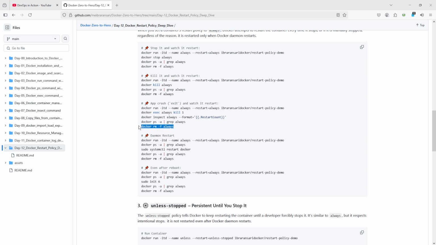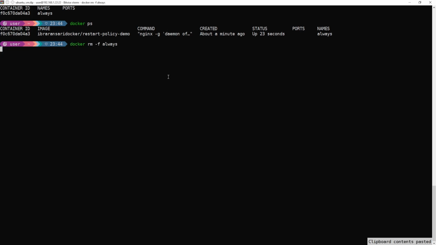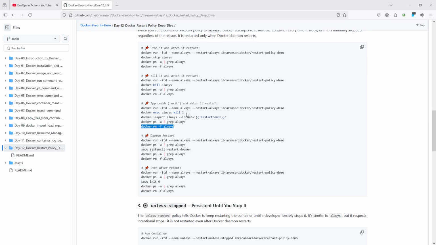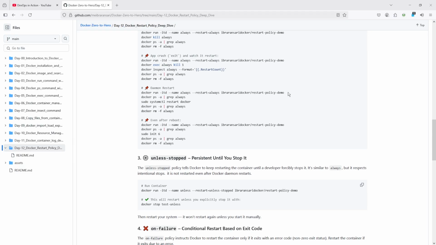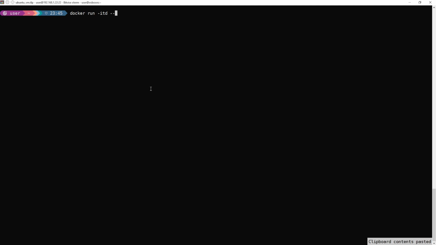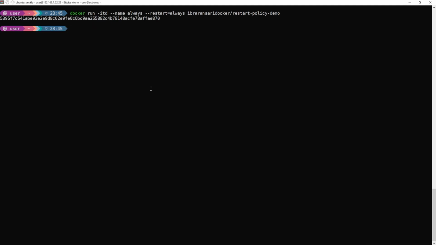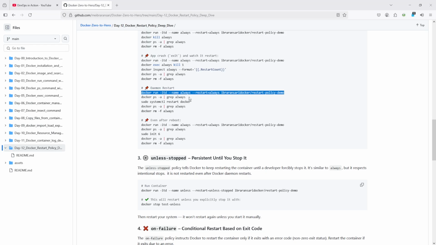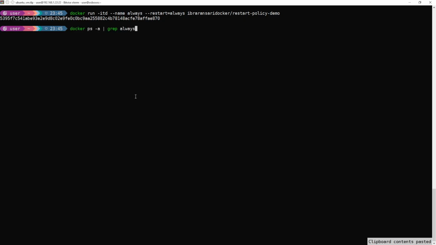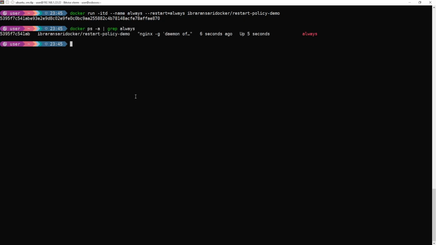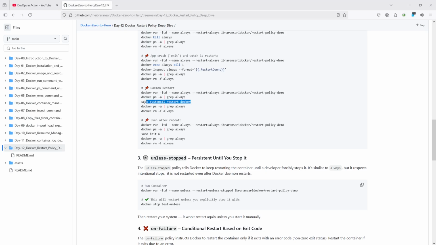So let's clean the container again. Let's see what happens when the daemon restarts. So I created the container, and let's see the container status. It is up and running for 5 seconds, and I'm going to restart my daemon.